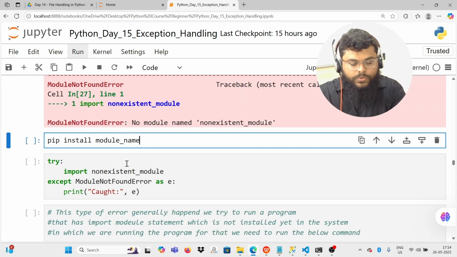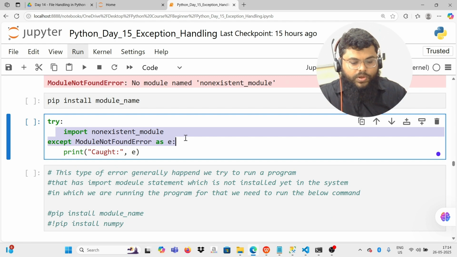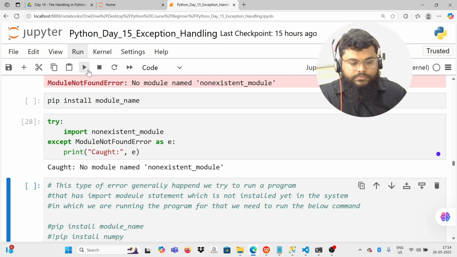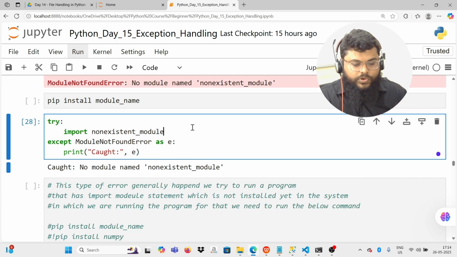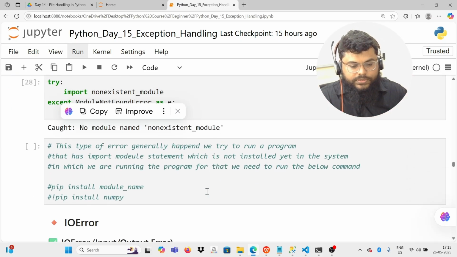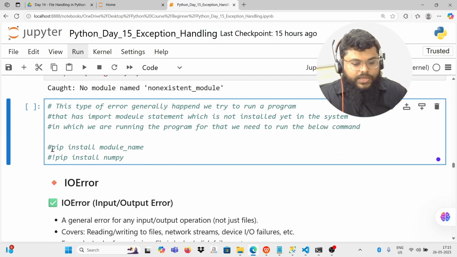Okay. So if you do not want your program to error out, you can put this risky code in your try block and catch that exception, so that you can prevent your program from crashing. So here we have caught what we are seeing: no module named, a non-existent module. I've just given a sample name which is not real. So to handle these type of errors, we have to first install the module using the pip install command.